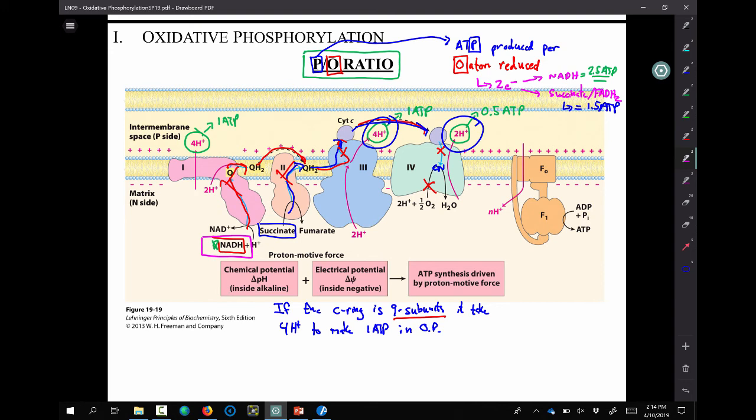Yeah, you got a question? Is the electron transport chain regulated at all, or is it all just based on the availability of NADH and succinate? So the question is, is the electron transport chain regulated, or is it all just based off of the availability of NADH and succinate? It's regulated, but not directly. It's regulated by the regulation of this. ATP synthase can be regulated, and if the regulation of that goes down, then the electron transport chain will go down as well because it's coupled. Or if that goes up, then vice versa, the same thing will happen. We're not going to talk too much about regulation of ATP synthase, but it can be regulated, yes.